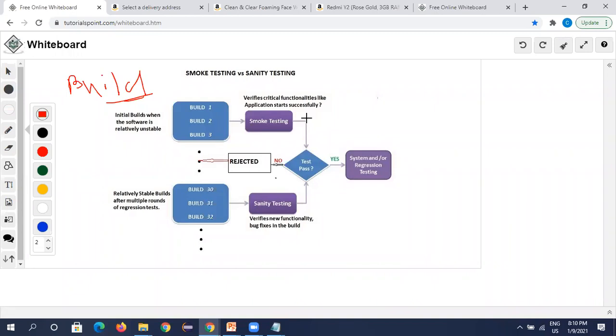I have developed an application and given it to the team. Koti, Amar, and some others, five members in all, are working on their modules and testing them. At some point, Koti, who is working on the mobile section, found that billing is not working, payment is not working, which is a critical functionality of an e-commerce application. Amar also found the same. He completed all the testing and found that the billing part is not working for him also.